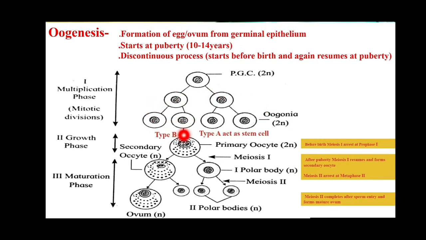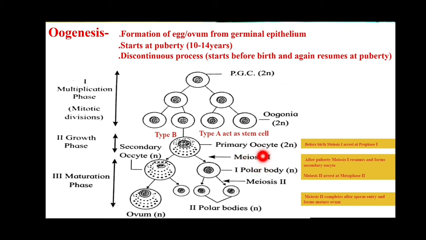Second is type B oogonia, and these type B oogonia will enter the next phase, that is our growth phase. And now after the accumulation of nutrients and the size increase, this is called our primary oocyte. So this growth phase is completed before birth, and now this primary oocyte enters the third and last phase, that is our maturation phase. This maturation phase comprises two divisions, that is meiosis 1 and meiosis 2.